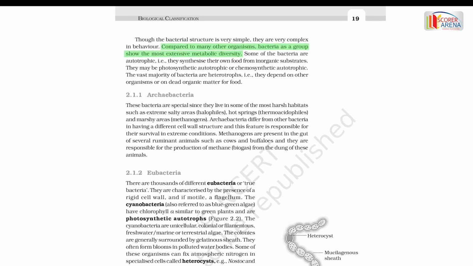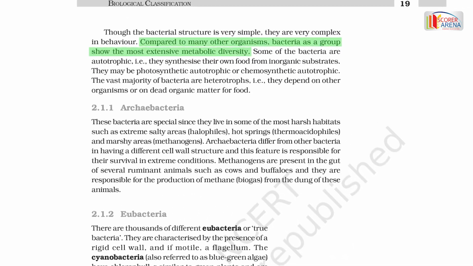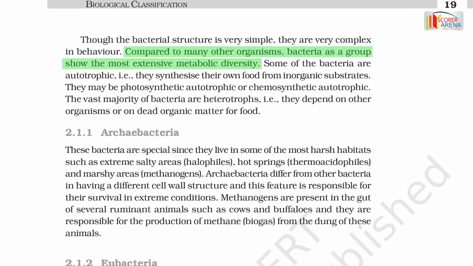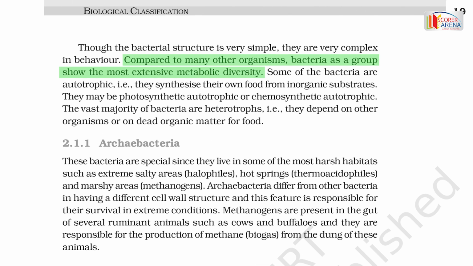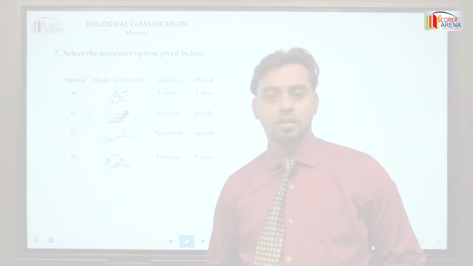So this is page number 19, where it is written that compared to many other organisms, the bacteria as a group show the most extensive metabolic diversity. Okay? So move to the next question.